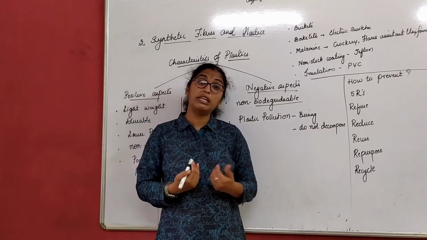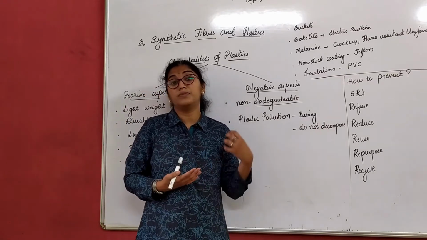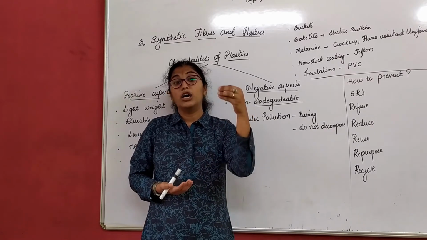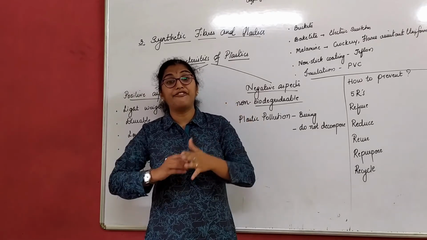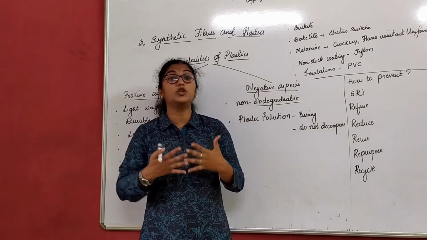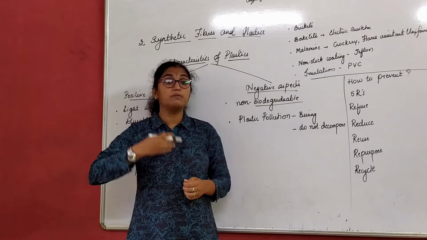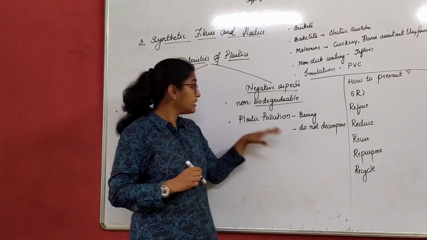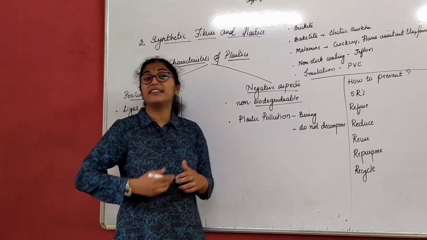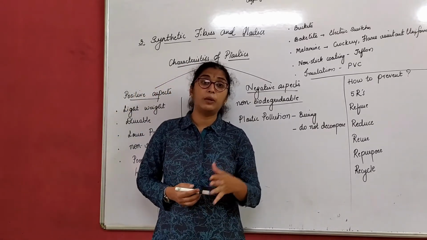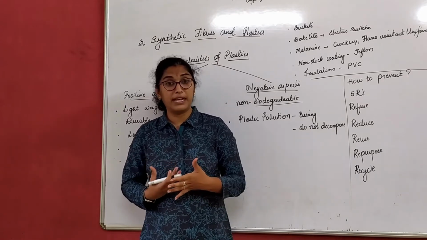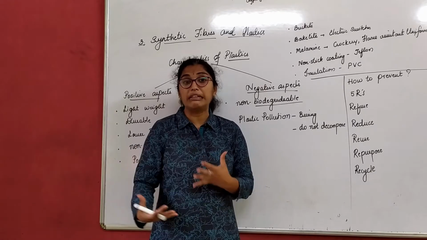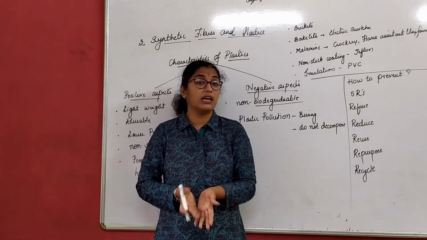Animals in water tend to eat plastics. Suppose, for example, there are 100 fishes in water, like 90 to 95% of the fishes have consumed plastics. That means the pollution of plastic has reached that level. Next, recently there are many advertisements coming on TV. If you have seen, a cow eating plastic, correct? Everybody tries talking to the cow, telling it, please throw that plastic, but the cow doesn't listen.